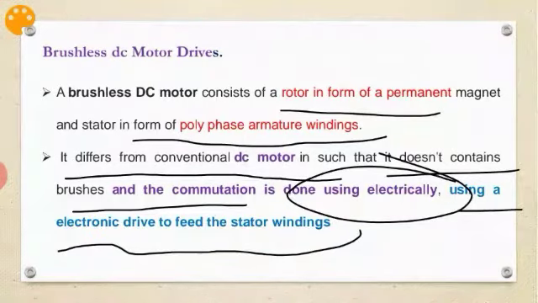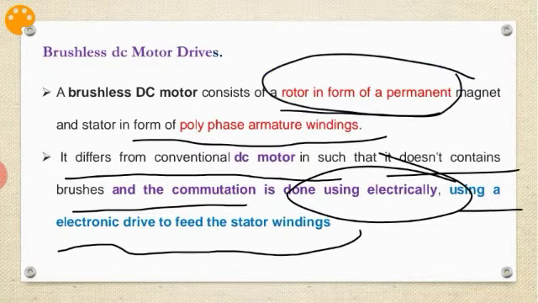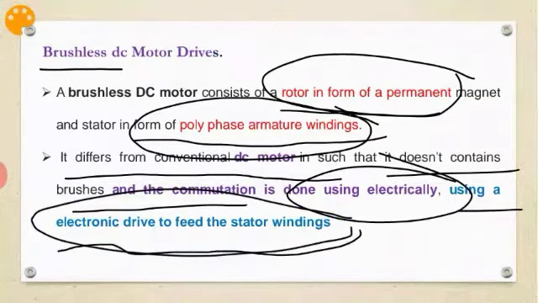Okay, so I repeat here, I conclude this is very important. Try to understand: the brushless DC motor consists of a rotor in the form of a permanent magnet. That's the first point. The second one is the stator in the form of a polyphase armature winding. The third point is that the brushless DC motor does not contain brushes, hence its name, brushless. And it is done by using an electronic drive to feed the stator winding.